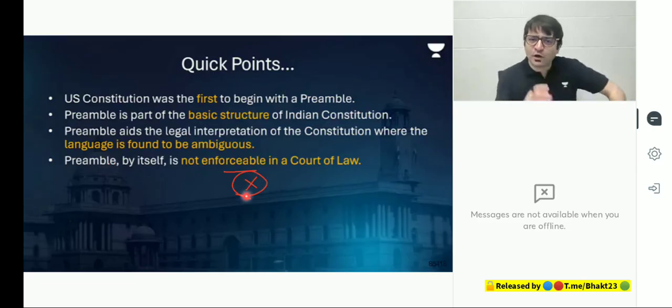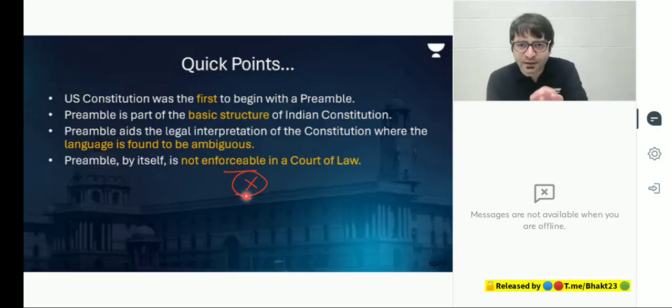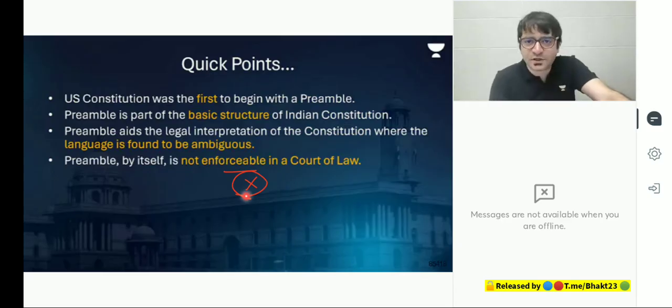Now listen to me carefully. What do we mean by the preamble is not enforceable in a court of law? For example, you have the fundamental right to freedom of speech and expression. What if the state is violating your freedom of speech and expression? You go to the court, you knock the doors of the Supreme Court, which will protect your fundamental rights. Because if these fundamental rights are violated by the state, you can approach the court, which means fundamental rights are enforceable in a court of law. If the state has snatched your right to life, you can enforce it by knocking the doors of the court. The courts will uphold your freedom of speech and expression, your right to life, your fundamental rights.